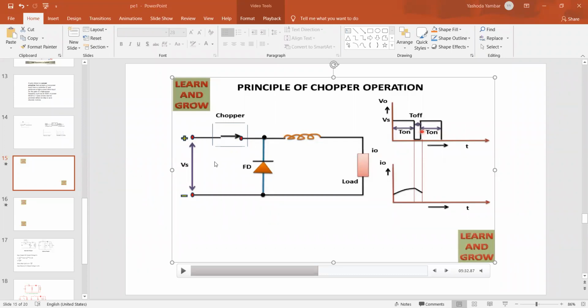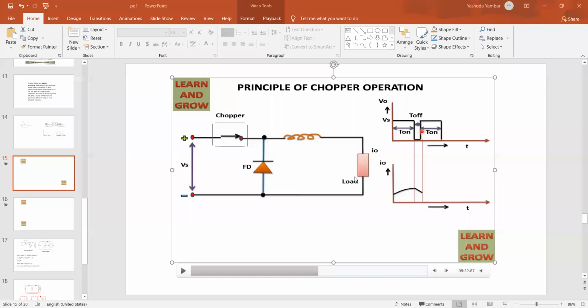You are the engineers now. Okay, there is no English. Our language is current flow. Remember, electrical. How does the current flow? Case 1: when the supply is on, current starts to flow from Vs plus to the chopper. Chopper is turned on. From chopper to the inductor, inductor to the load, and from load to the Vs minus. During this process, the inductor energizes and stores the energy in the form of magnetic field. And if the load is an inductive load like a motor, the motor rotates in the forward direction and gains kinetic energy.